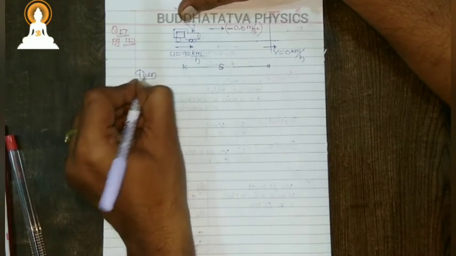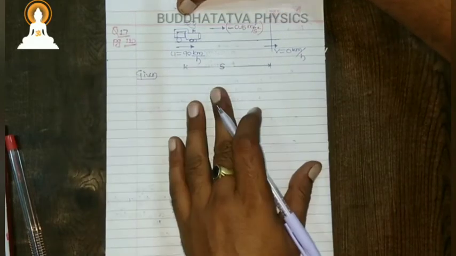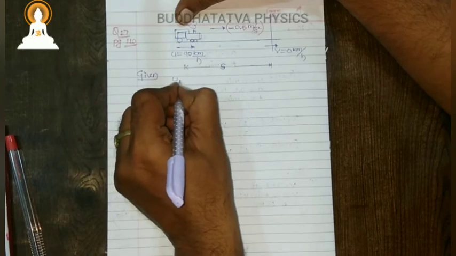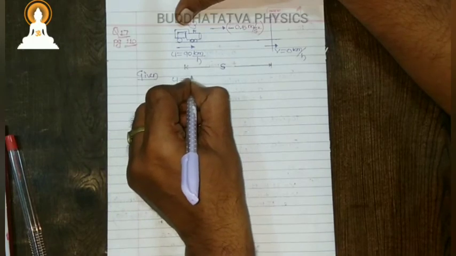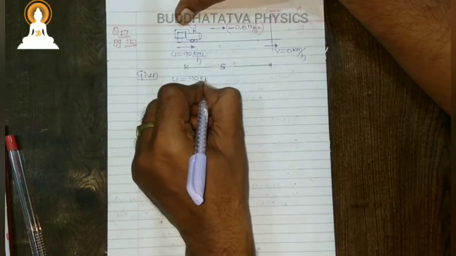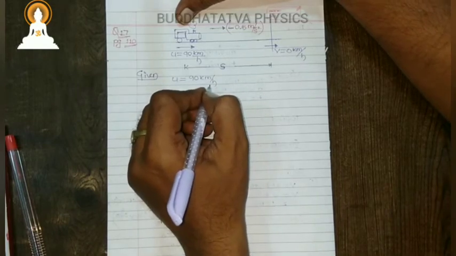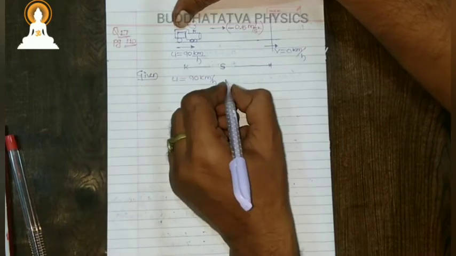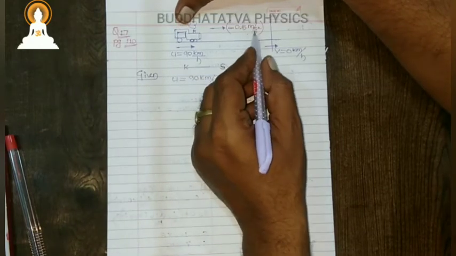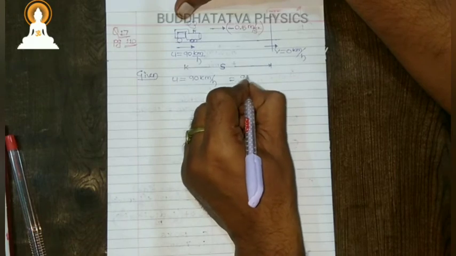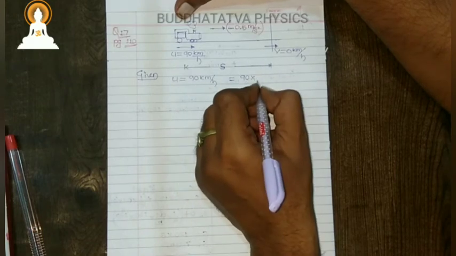What is given? The initial velocity is 90 kilometer per hour. Because acceleration is in meter per second square, we may convert this into meter per second.